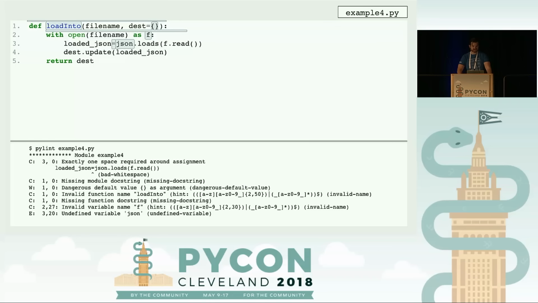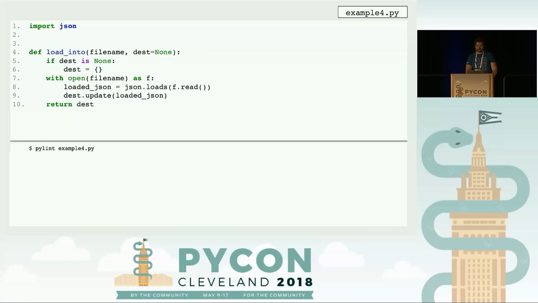You'll see there's missing docstrings. You'll see that there's camel case for load into. There is the dictionary use for default argument value. There's the use of F, which is considered an invalid variable name. PEP8 issues with the equal sign, and also JSON not being defined. So that's a lot. I'm going to go ahead and fix some of these, but not all of these.